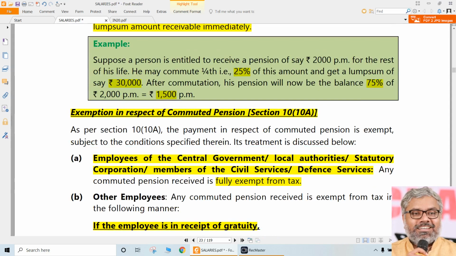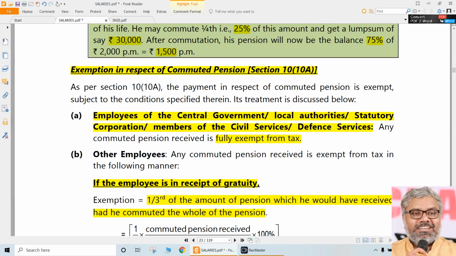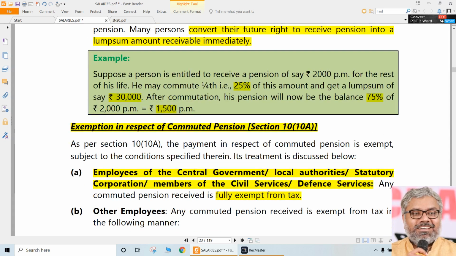Had he commuted whole of the pension, how much he would have received? It should be 1,20,000, because this is 25% representing 1/4 pension only is 30,000. We are not talking about he really did commute. We are talking about had he commuted.